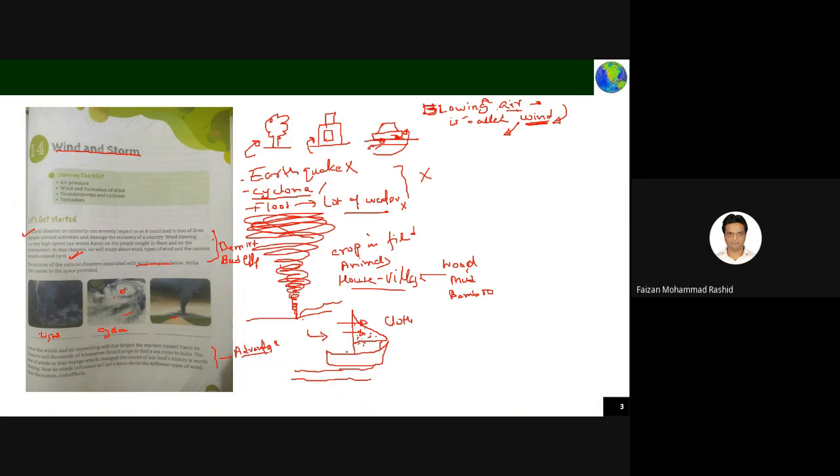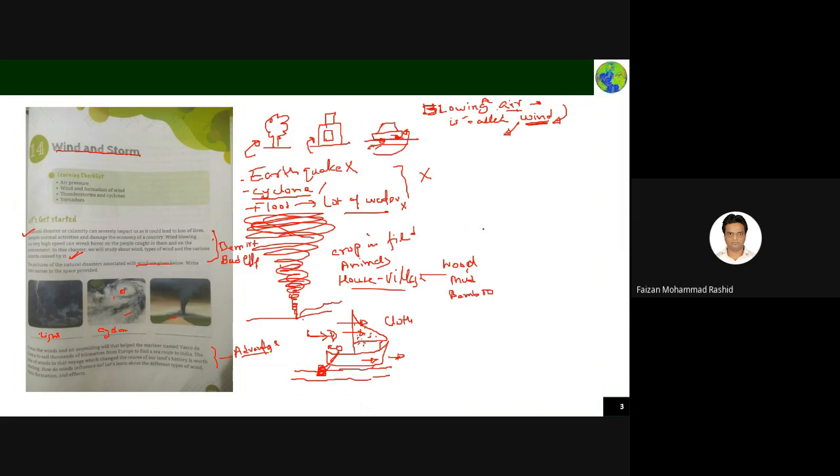So what will happen? The person who is there in the boat will have an instrument like this, and he will put it in, and the ship will move. But when you have wind also moving in this direction, then this person has not to apply any effort. The boat will move by itself.